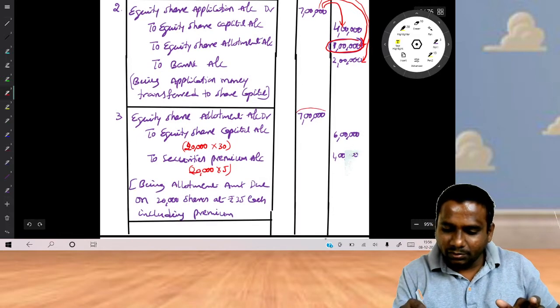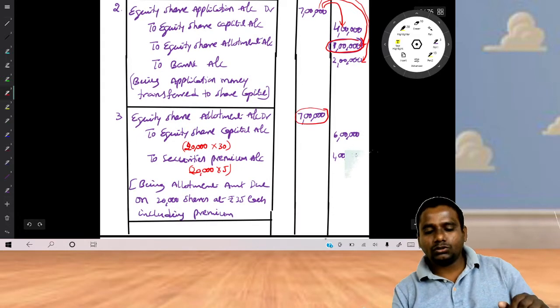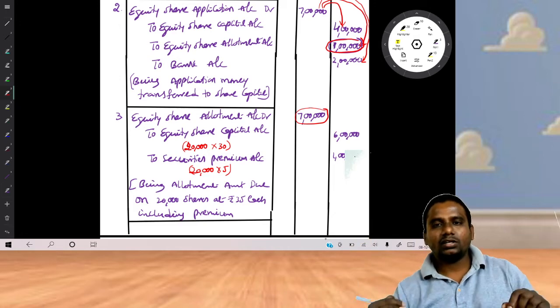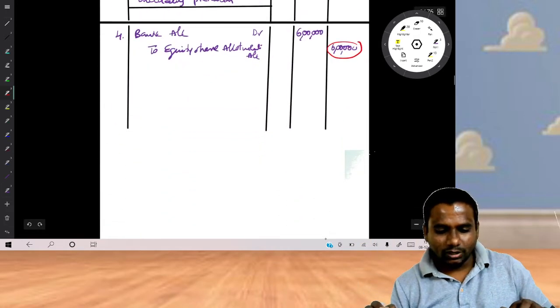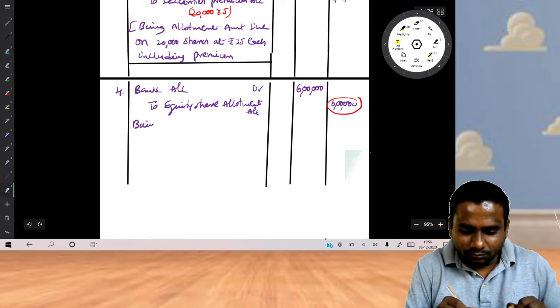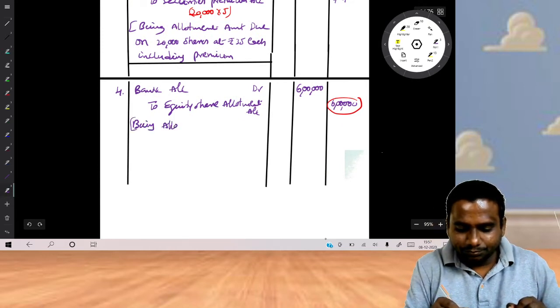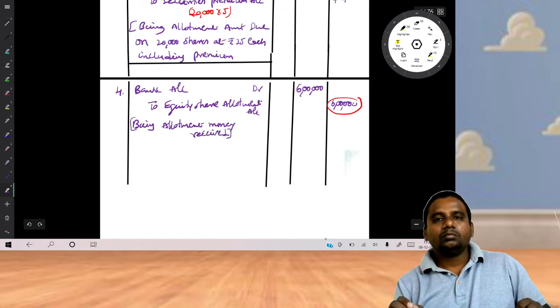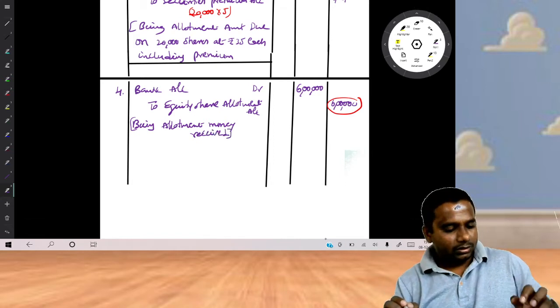Here equity share allotment 7 lakh debit. Account closed. 7 lakh debit, 1 lakh plus 6 lakh credit. Account closed. Okay, fine. Being allotment money received.